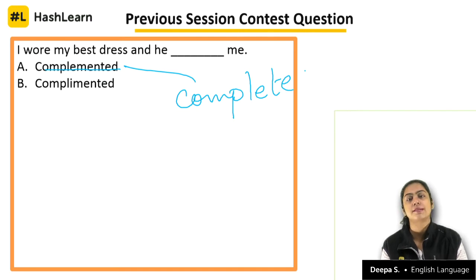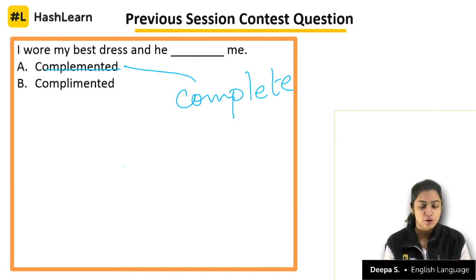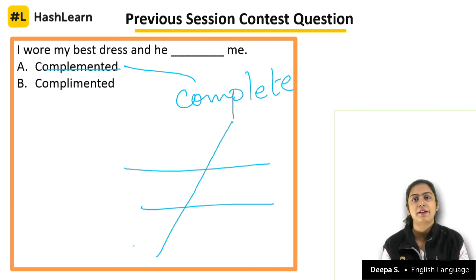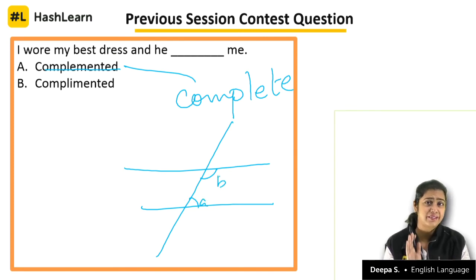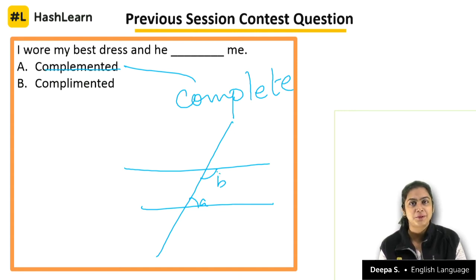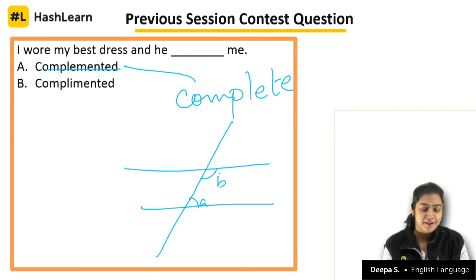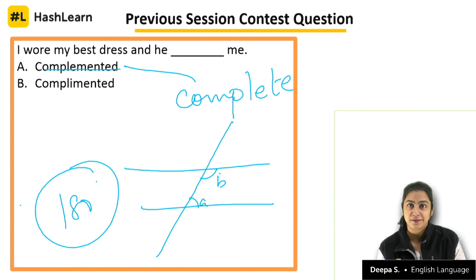Now, remember that compliment comes from complete. Now, all of you are studying for IBPS. You would also know what complementary angles are. One that completes the other, correct? If I remember right, and I haven't studied math in a really long time, are A and B complementary to each other? So they complete each other and form 180 degrees on the whole, correct?